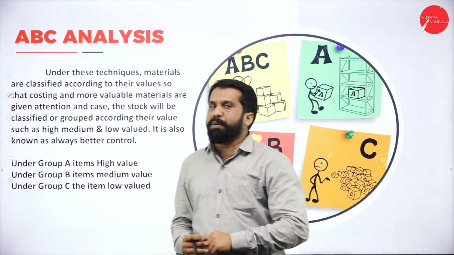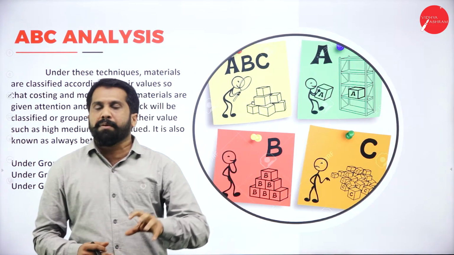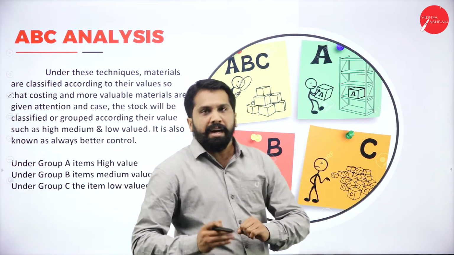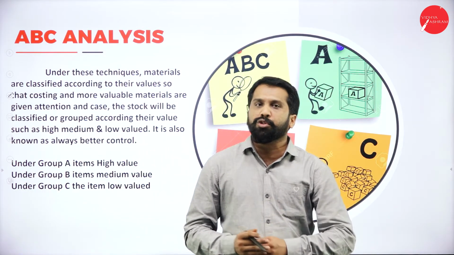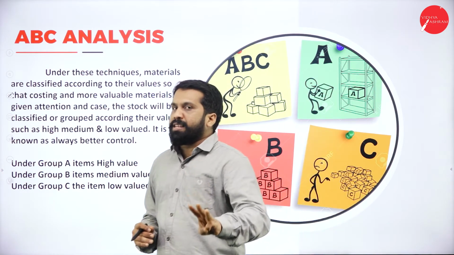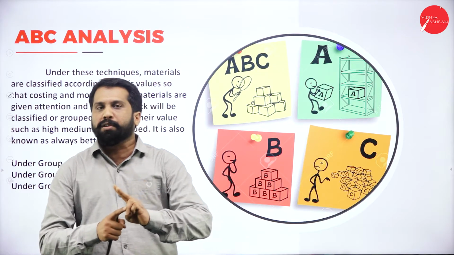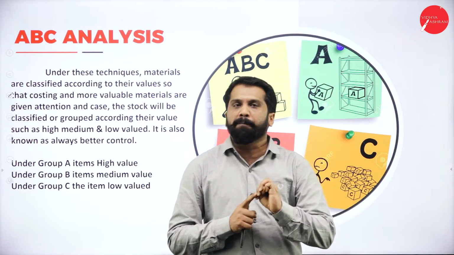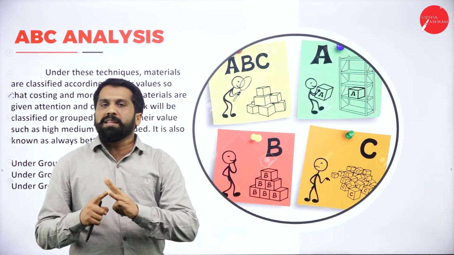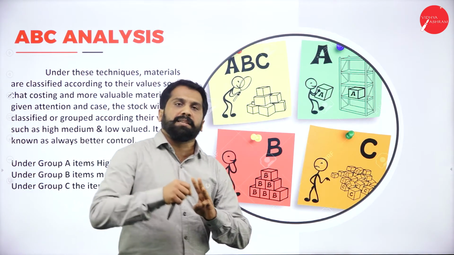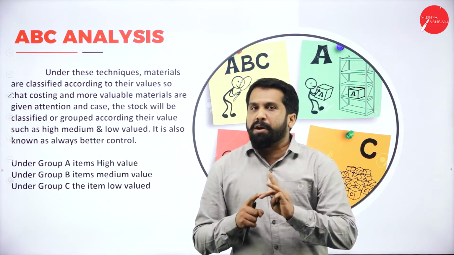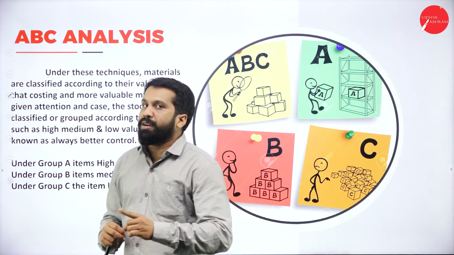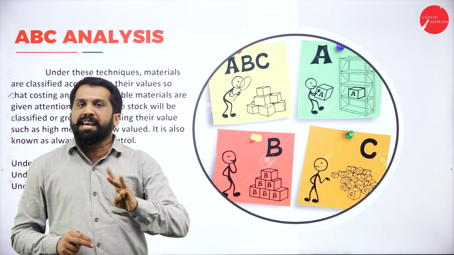I'll give you a simple example. You have 10 grams of gold, and second, you have books, and the third, your slippers or else sandals. Now, total 3 things you have. One will be 10 grams of your gold, another one will be the books, and the third one your shoe. Now, where do you keep your gold? Normally we keep it in the almirah or in the locker. Where do you keep your books? Will be in a cupboard or else somewhere on the table. Where do you keep your shoes? It will be outside.